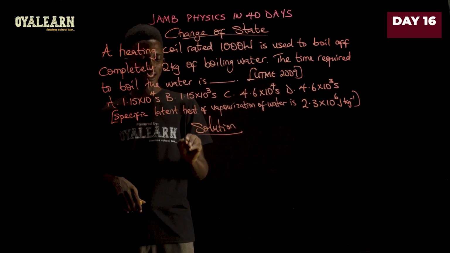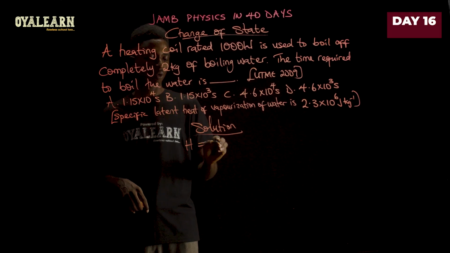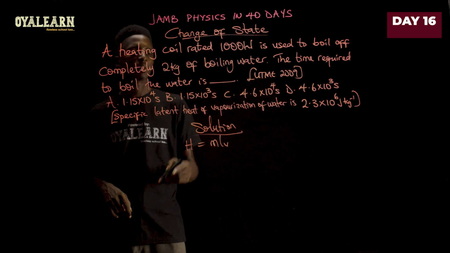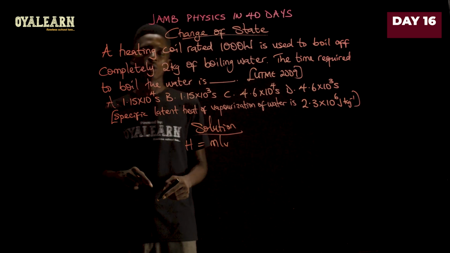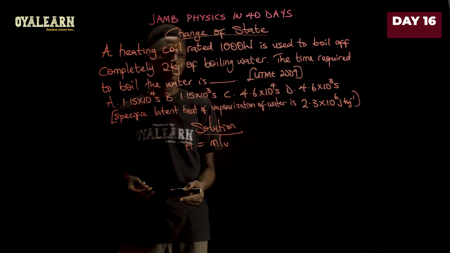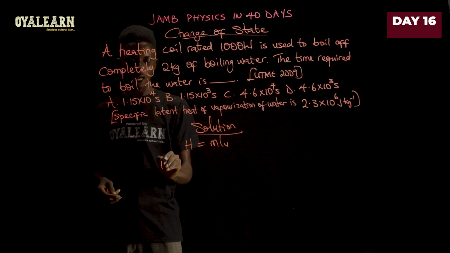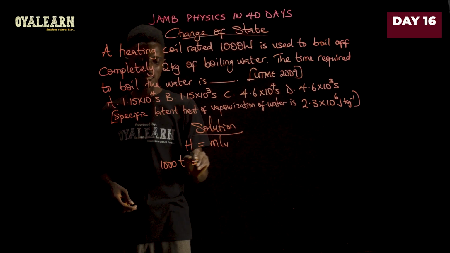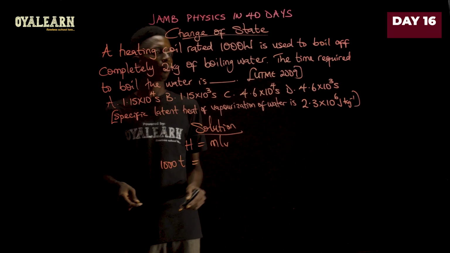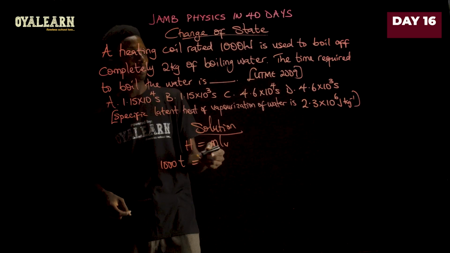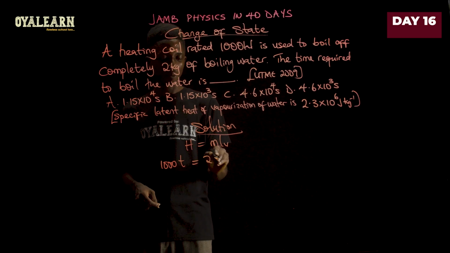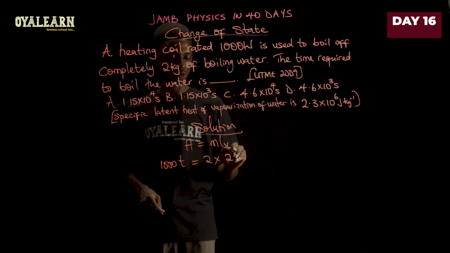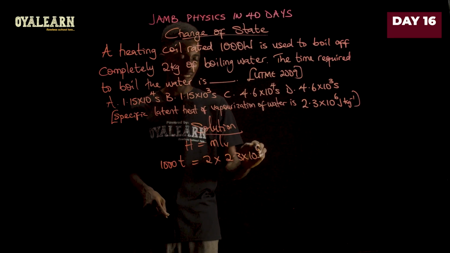So we apply that the heat supplied equals mass times latent heat of vaporization. Now to find this heat supplied, we're going to apply power times time. Since the power is given, that will be 1000 multiplied by time, we get 1000 T equals, now what we're going to be having on the other side is the mass, which is 2 kg, multiplied by the latent heat of vaporization, which is 2.3 times 10 raised to the power 6.